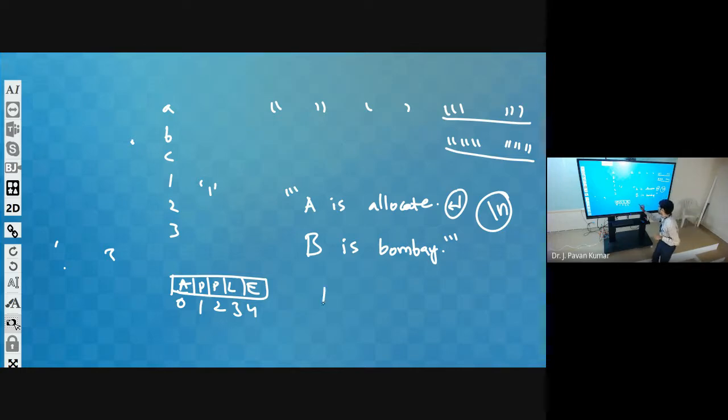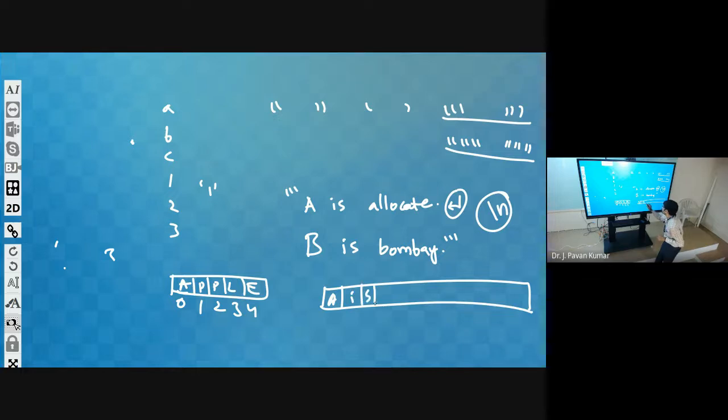Consider that this kind of cells will be there, and A is here. Space will also be stored. Please try to understand, space will also occupy one cell. A, space, then I, S, then again space, then A, like that it will be stored. After completing, we will be storing the dot as well. That dot also will occupy one cell.